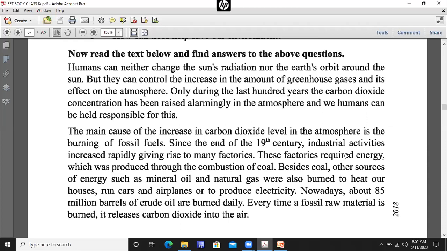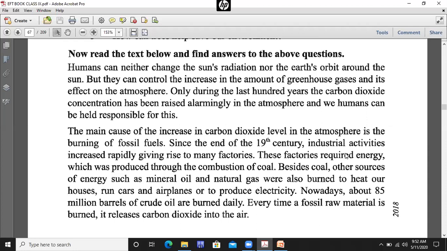Since the end of the 19th century, industrial activities increased rapidly, giving rise to many factories. After the Industrial Revolution, we needed to build more factories, and these factories needed energy, which was produced through the combustion of coal. Where can we get this energy? From combustion of coal. Combustion is the burning of coal. After burning the coal, we can get the energy.